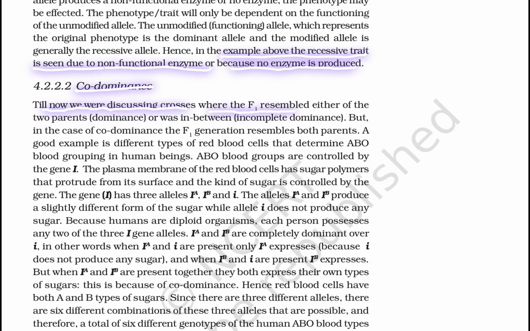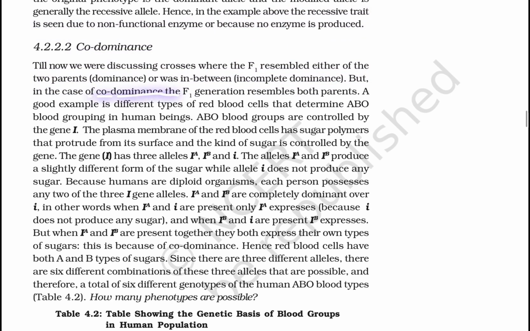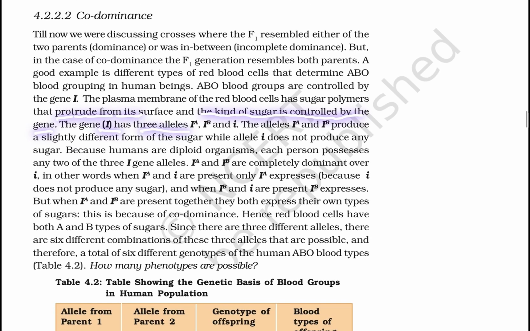Codominance. Till now, we have discussed crosses where the F1 resembles either of the two parents, dominance, or was in between, incomplete dominance. But in the case of codominance, the F1 generation resembles both parents. A good example is the different types of red blood cells that determine ABO blood grouping in human beings. ABO blood groups are controlled by the gene I. The plasma membrane of red blood cells has a sugar polymer that protrudes from its surface, and the kind of sugar is controlled by the gene.